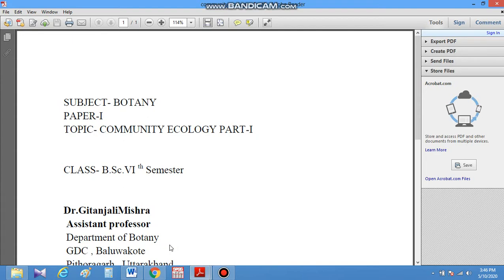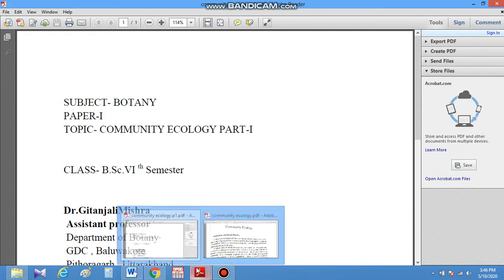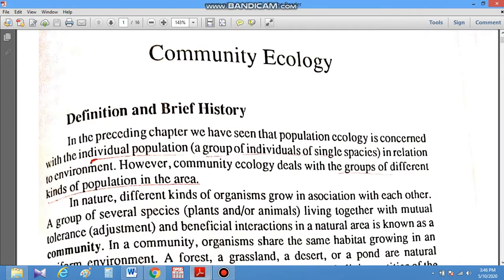Today we are going to discuss community ecology. It is study material for 6th semester students. In the previous lecture we discussed what a population is. As we know, a group of individuals of a single species is called a population, and when we talk about the community, it is a group of different kinds of populations in an area.